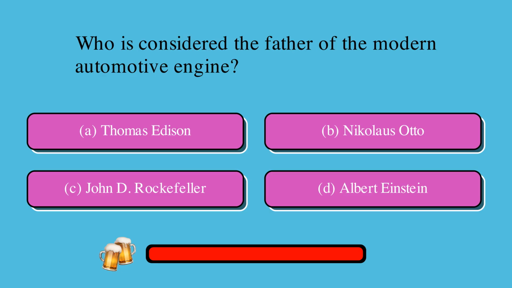Who is considered the father of the modern automotive engine? Is it A, Thomas Edison, B, Nicholas Otto, C, John D. Rockefeller, or D, Albert Einstein?